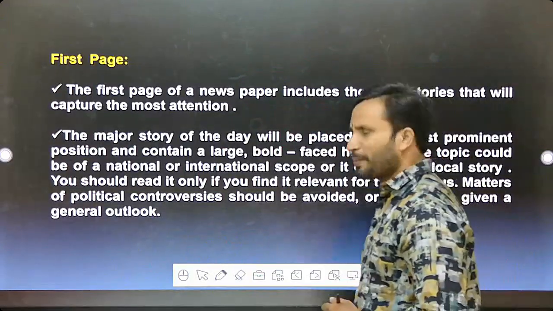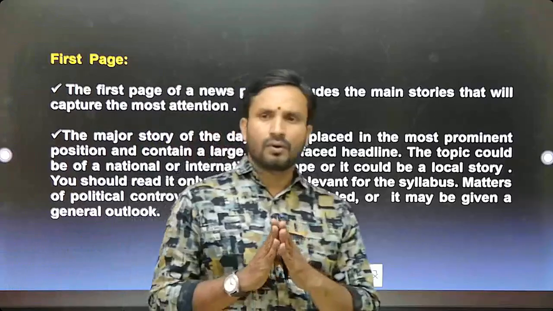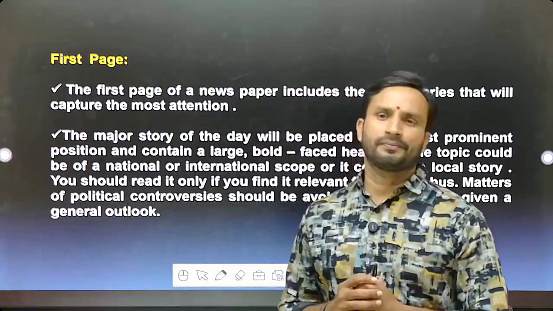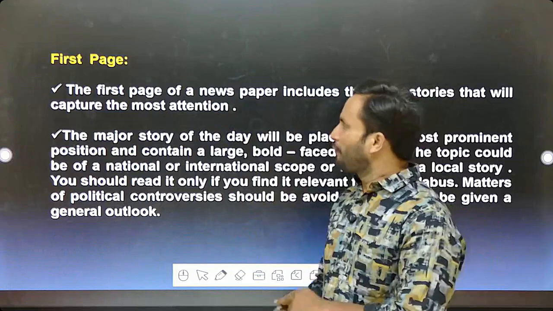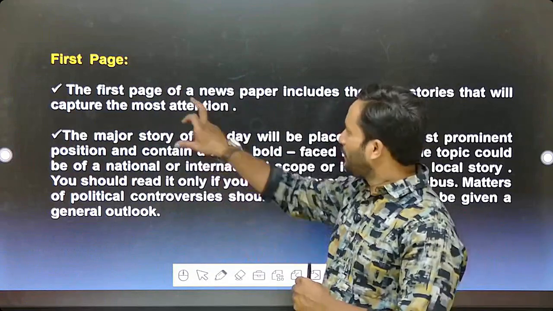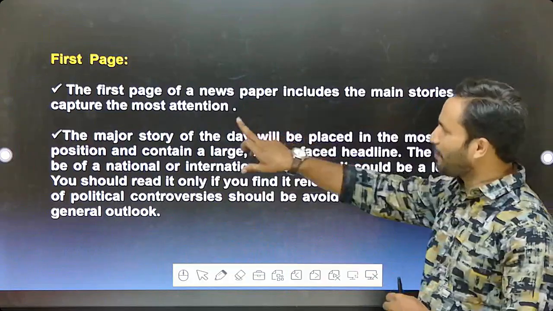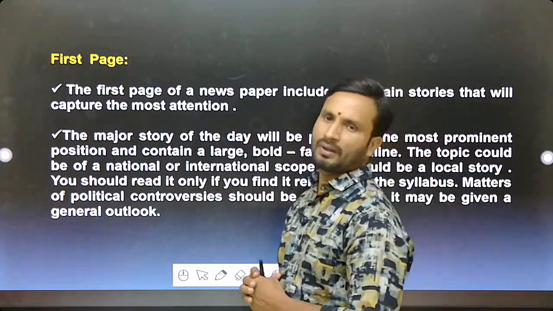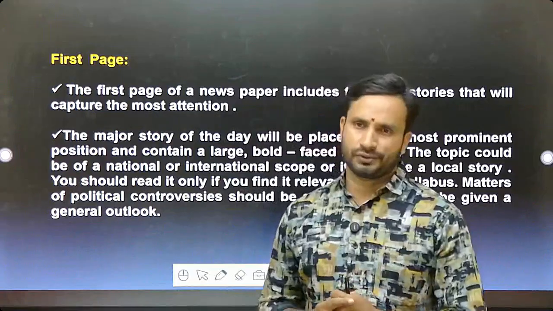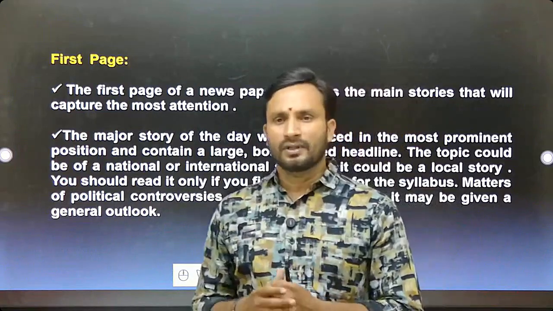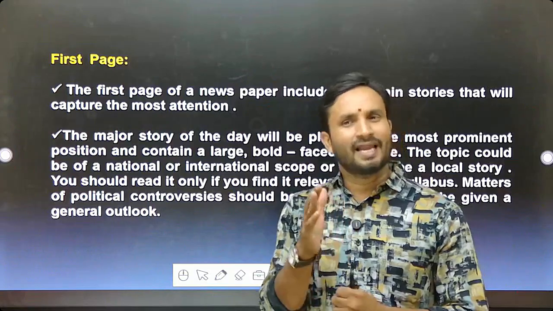See this first page. Whenever you open The Hindu newspaper, the front page is nothing but the first page of a newspaper, which includes the main stories that will capture the most attention. Those are completely burning issues. For example, an issue like the Israel, USA, and Iran war.